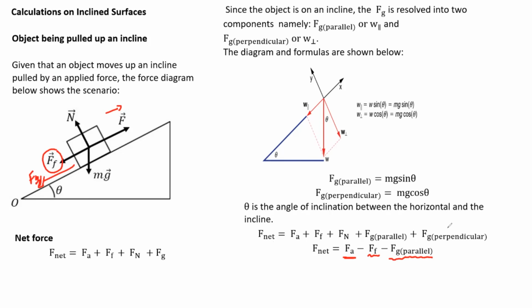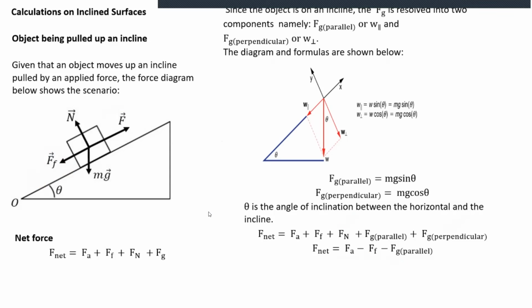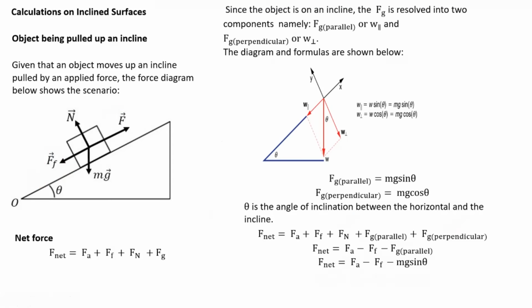So say, where's my gravity perpendicular? Say, where's my normal? They cancel each other out. They are equal and they are opposite. So they will cancel each other out. And so finally, when you have your formula for this scenario, F net is FA minus FF minus mg sine theta. So I have that and I'm ready to pull through and take it up from there. Okay, good. I'm ready. Let's move on to the next thing.